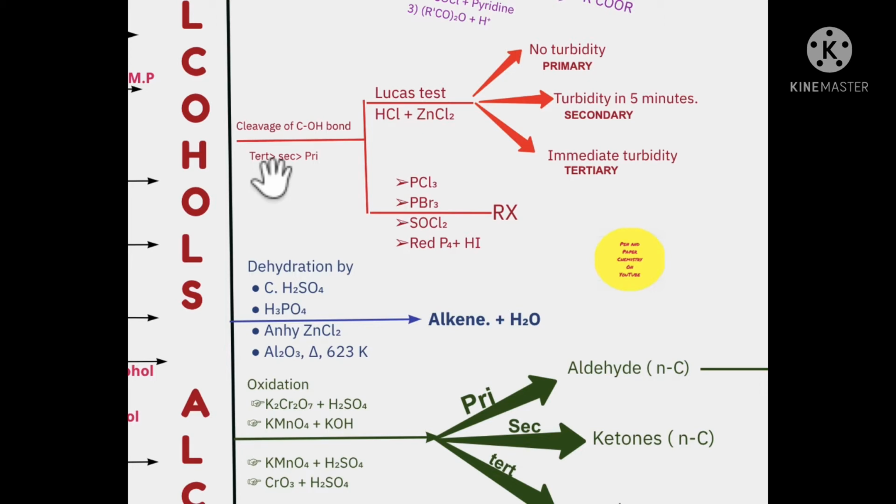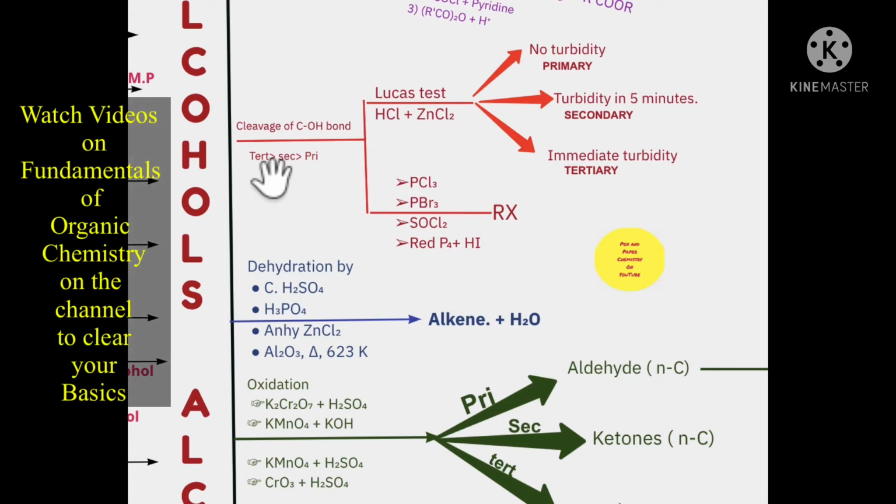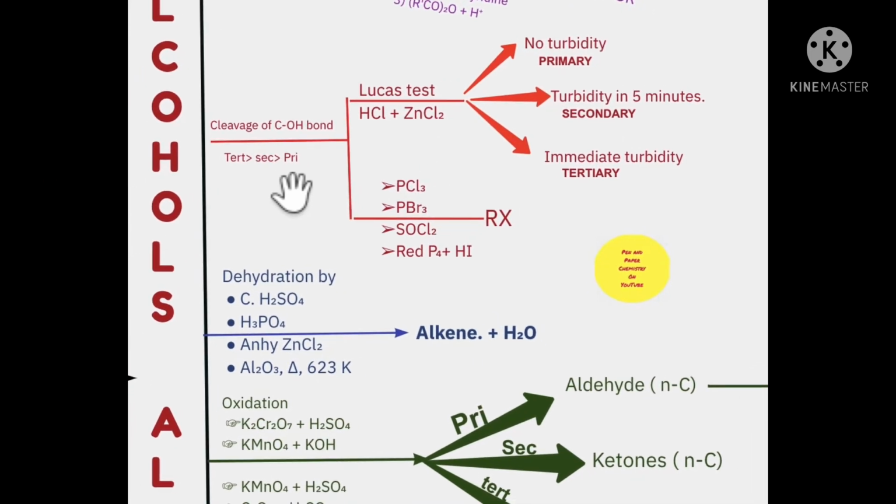Does that ring a bell? Does that connect you to reaction mechanisms that we did? We have videos on the channel pertaining to the stability order of carbocations, carbanions, and free radicals. So if you remember here, the tertiary carbocations are most stable, followed by secondary and then the primary. And that explains the reactivity order. The interesting reaction over here is the Lucas test, where we react the alcohol with HCl. You notice over here we are using an acidic medium.